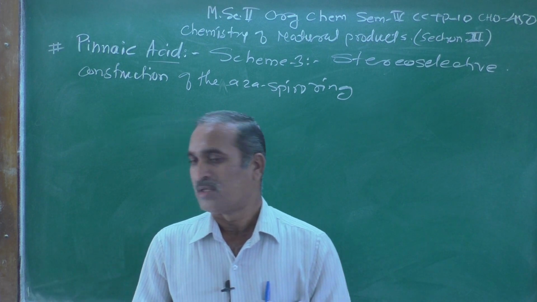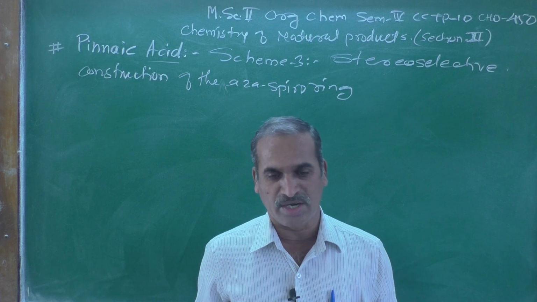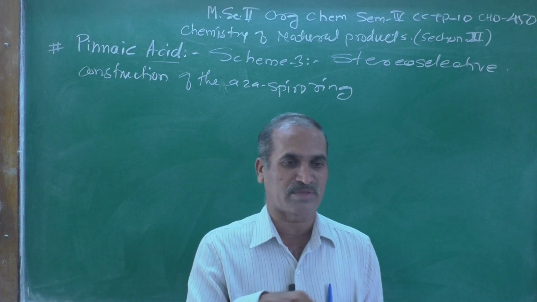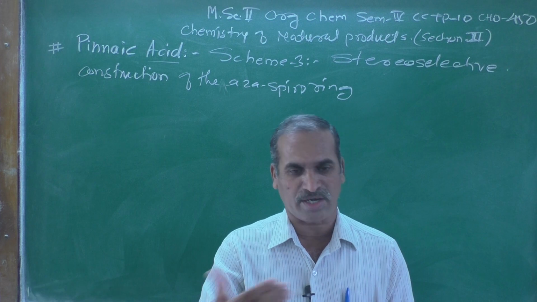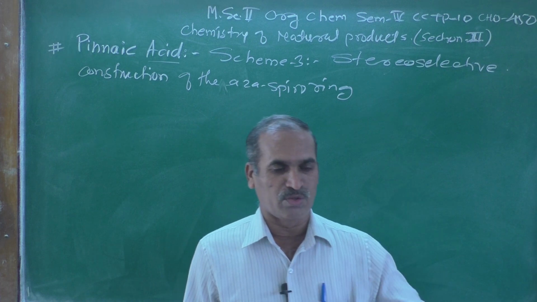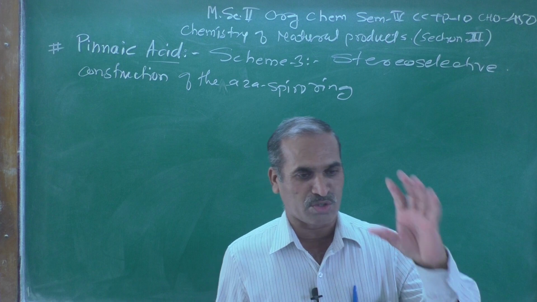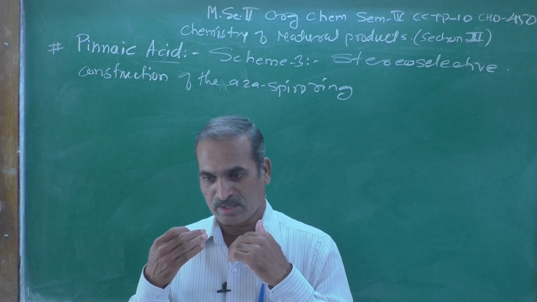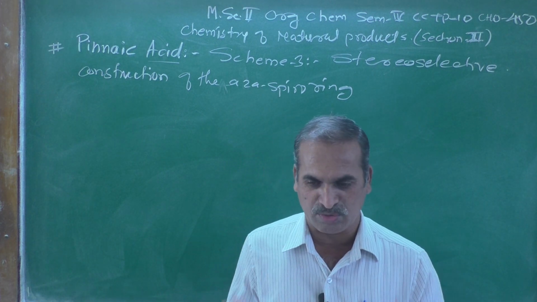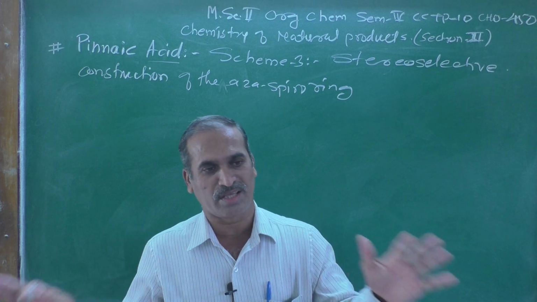Stereoselective is a word in stereochemistry. Stereochemistry means what? It deals with the study of molecules as a three-dimensional entity, how the atoms are oriented in space. That type of study is known as stereochemistry. And frequently you hear words like stereoselective, chemoselective, regioselective, stereospecific. These belong to stereochemistry, which you already learned.